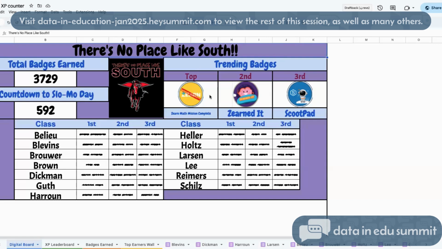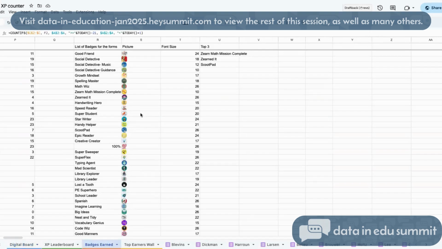One of the things that I did, if I look over here on the badges earned page, this page has a list of all of the badges that I have, and then an image of that picture. Then I have a top 3 over here. I have a script that runs about every 10 seconds.